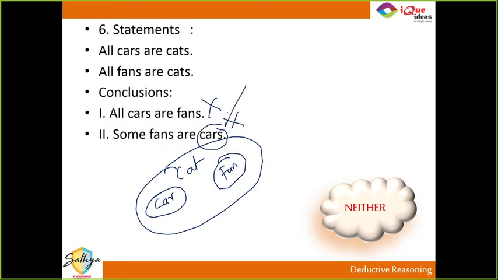They will purposely give you words which are very similar looking, right? So here if you misread this as cats, then you will mark it as true because all fans are cats. You will think some fans are cats is true. But here it's not cats, it's cars. So they will purposely give you words which look very similar to each other. So a lot of attention has to be paid. Priyanshi, did you get this one? I hope you understood this one. Yes, I believe you made a silly mistake, or they purposely give words that look very close. Okay, next one.